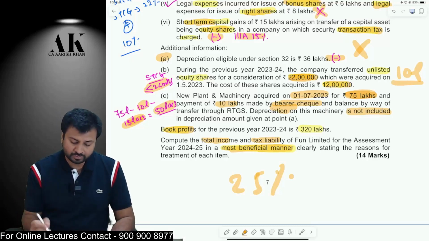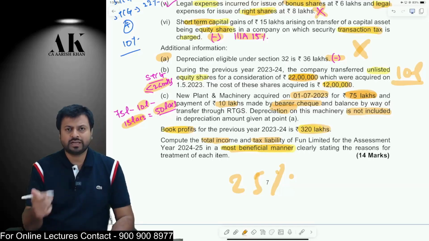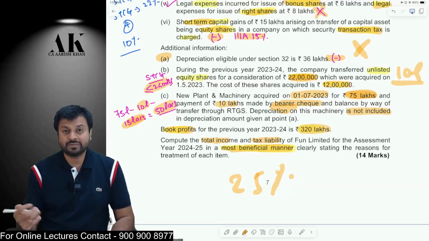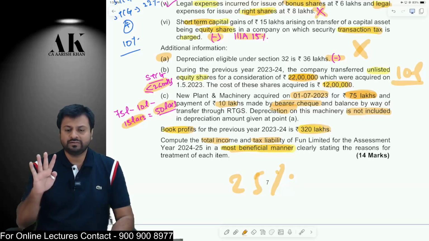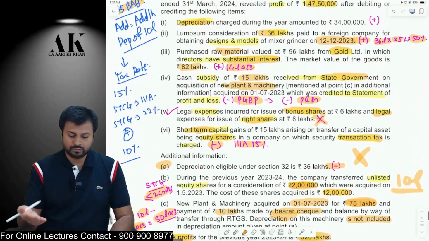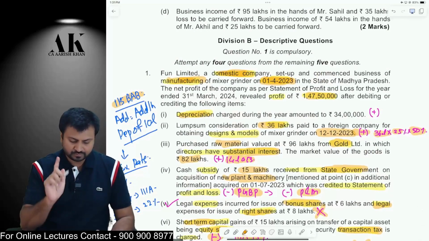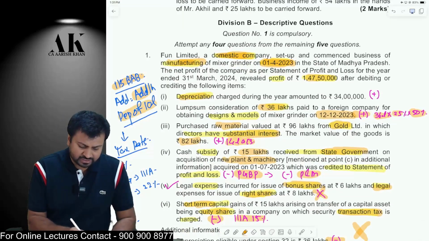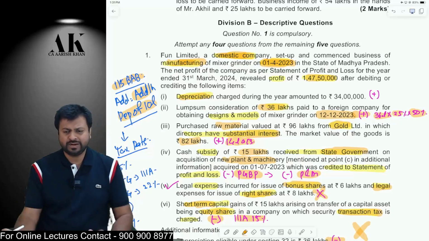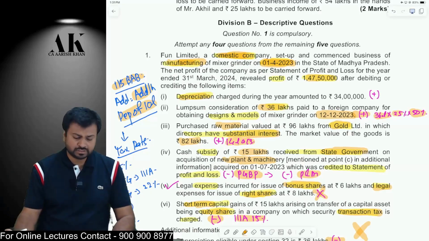Now you will compute the book profit. Book profit 320 lakhs. On that, you will apply 15% MAT, 7% surcharge because the profit is more than 1 crore, and 4% cess. Then you will compute 115BAB. In 115BAB, there is going to be only one change. What is that one change? You will add back the additional depreciation. Apart from that, nothing else will be added back.